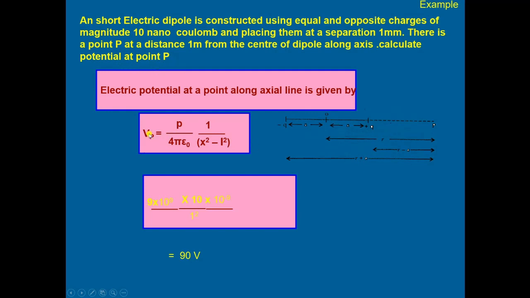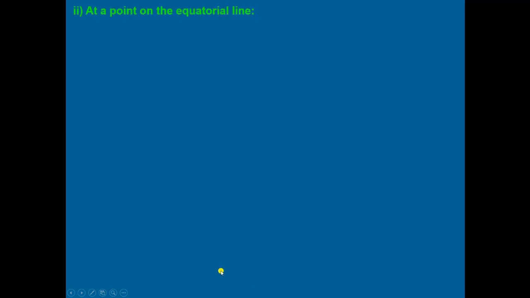Simple, very simple. We know that the potential at P is given by this relation, P upon 4 pi epsilon naught, 1 upon x square minus L square. Then substituting the values, this L square is negligible, so 1 upon x square, K has the value and this value, then after calculation the result comes out to be equal to 90 volt. Then come to the next topic, that is electric potential on the equatorial line, at a point on the equatorial line.